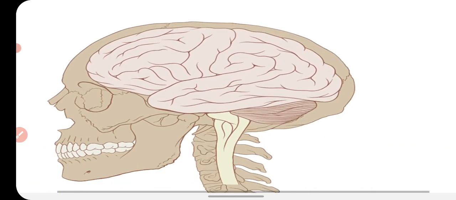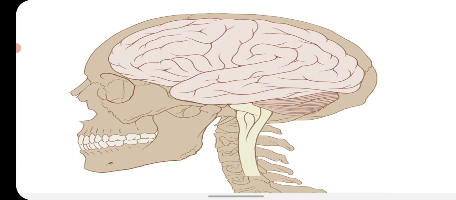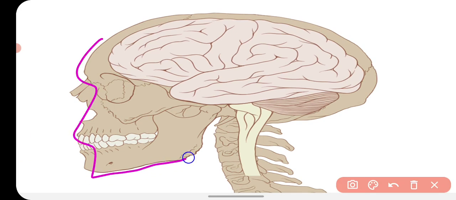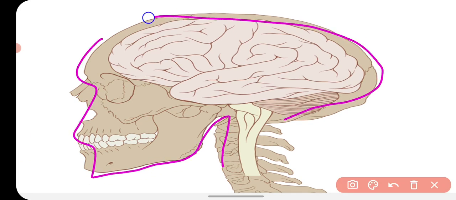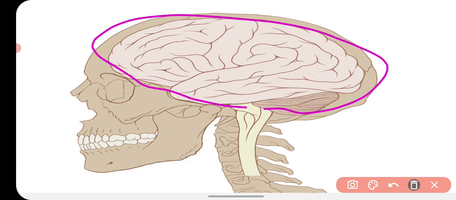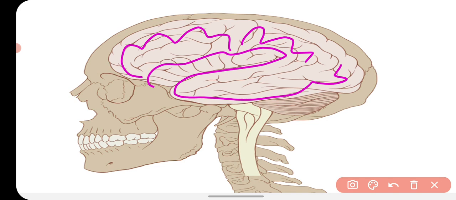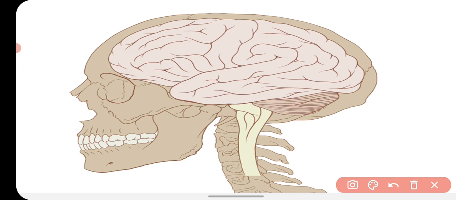Now you can see, this is the diagram of your skull. This is the whole skull, and this is the brain box in which your brain is located. Your brain is highly folded, having grooves and ridges, and from your brain the spinal cord is attached.